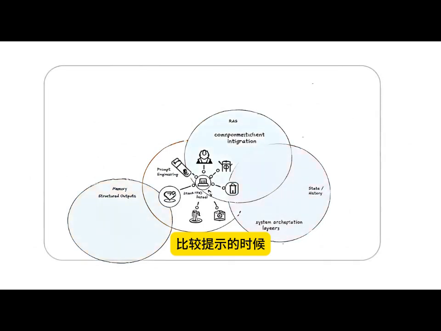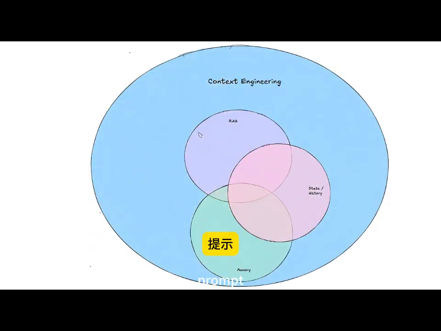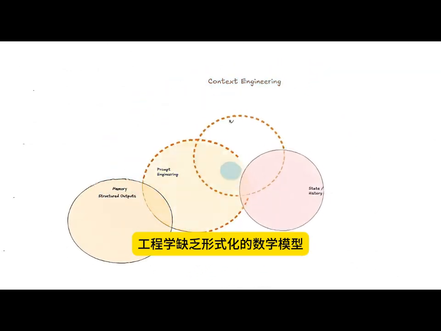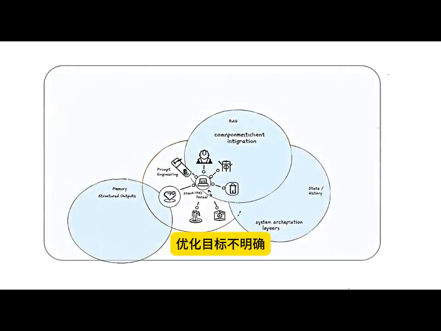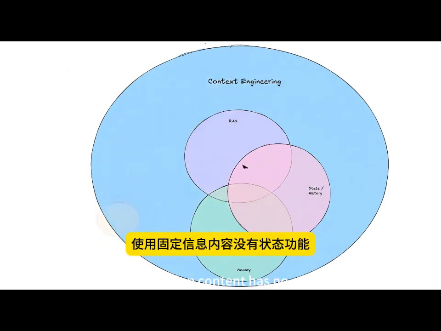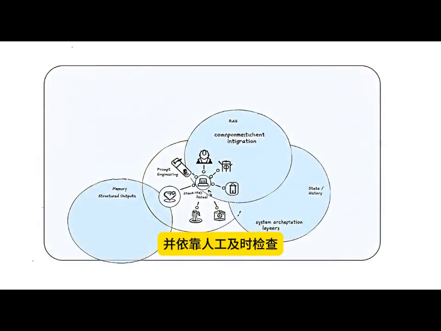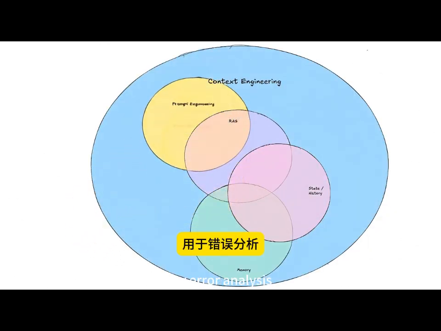When we compare prompt engineering to context engineering, the differences are striking. Prompt engineering lacks a formalized mathematical model, has unclear optimization targets, is limited to prompt text complexity, uses fixed information content, has no state functions, scales linearly, and relies on manual prompt inspection for error analysis.